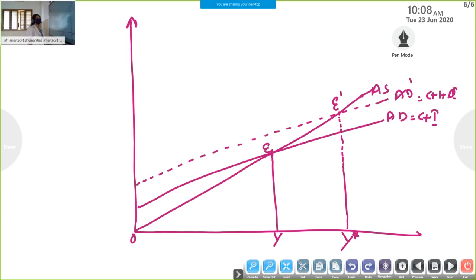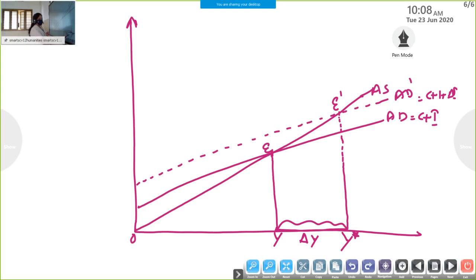The equilibrium level of income shifts from point E to point E dash, or we can say GDP increases from OY to OY dash. So this much is the additional level of income. Y star shows the additional level of income.